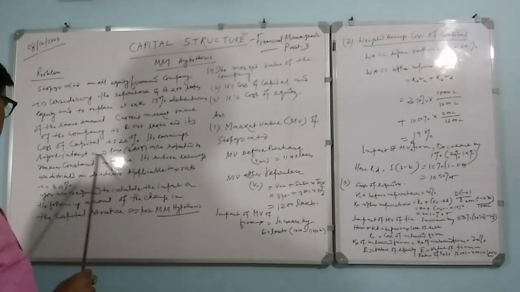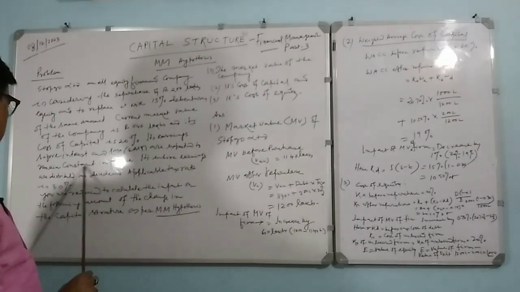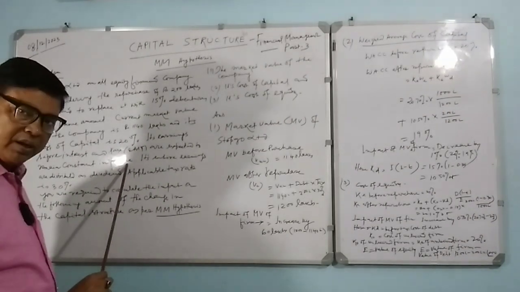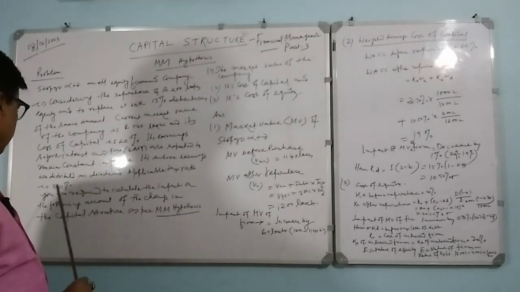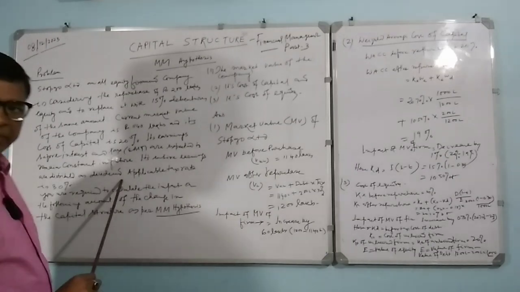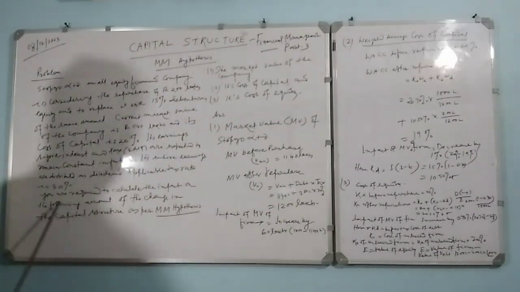Its earnings before interest and tax, EBIT, are expected to remain constant in future. That is the assumption. Its entire earnings are distributed as dividend. The applicable tax rate is 30%.